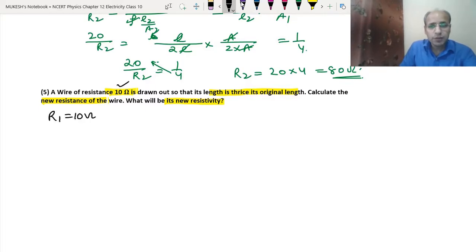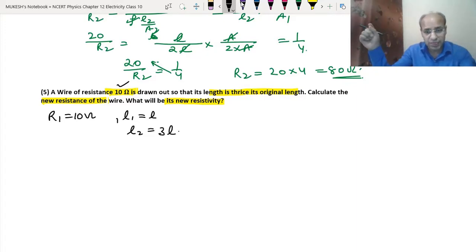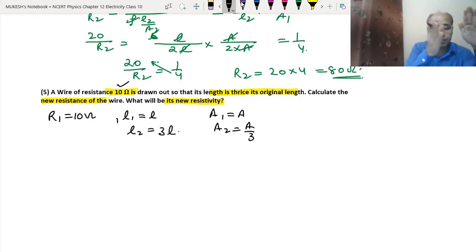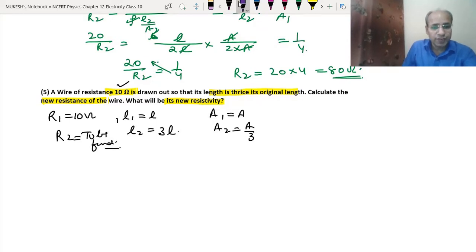We can do this in the same way. R1 is 10 ohm. If L1 was L, then L2 has become 3L. It has been stretched to thrice its length. And as we did earlier, if the area was A, the new area will become A upon 3, because the length has become 3 times. So the area reduces to one third to keep the volume the same. Now we have to find R2. Clear?